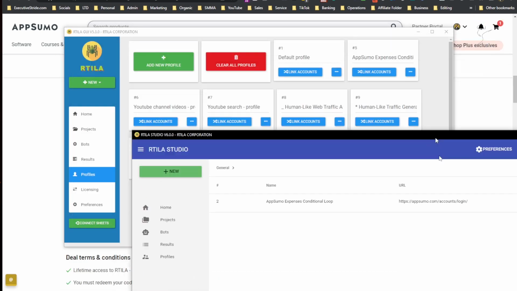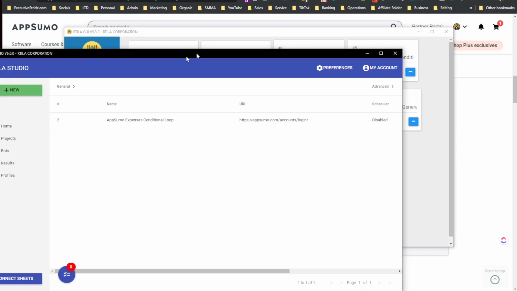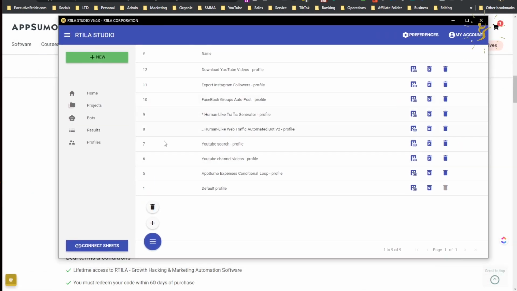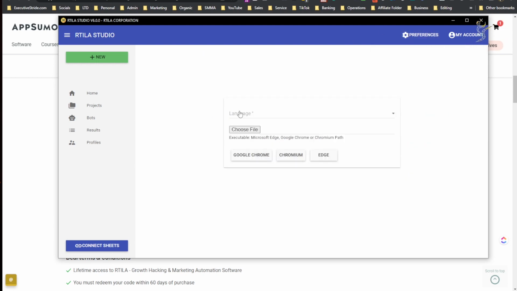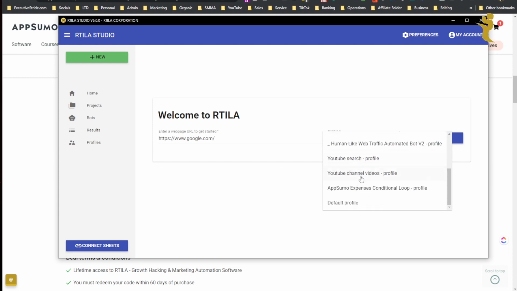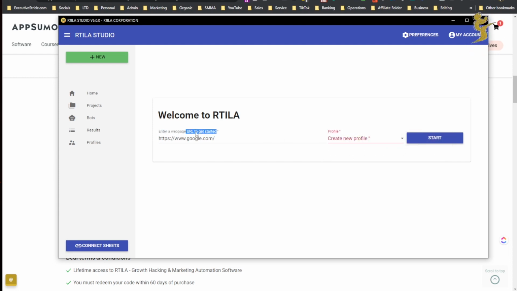And you'll see here, everything I do in version 5.3 happens over here as well in 6.0. So you'll see here's my profiles. I could delete certain ones. Here's my default profile. You can link profiles. Preferences are actually up here for version 6. You can select your language. You can choose the executable path for the browser that you want to use. You can go to home, and you can easily create a new profile right here, or you can select your own. You can choose a website or URL to get started, and then click launch.